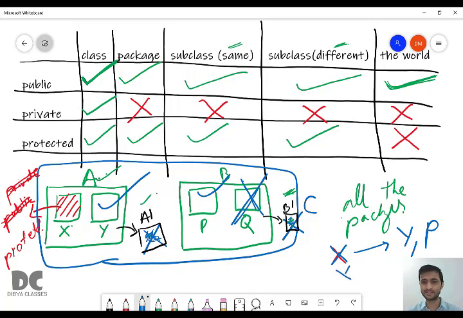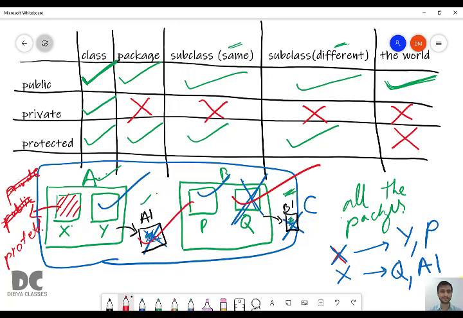If X tells that Q can access me and functions of A1 can access me, then only Q and A1 can access. But Y will not be able to access, P will not be able to access, and functions of B1 will not be able to access. So protected is a concept where the function gives the permission of who can access and who cannot access. This is how protected works, just similar to how we saw in the Facebook case. Okay. So now let us move forward.